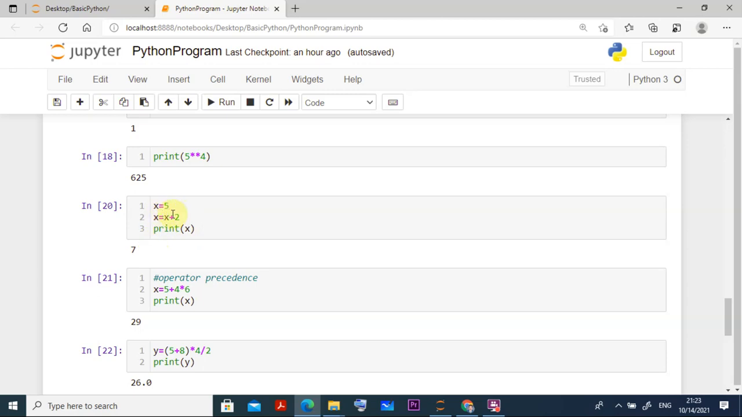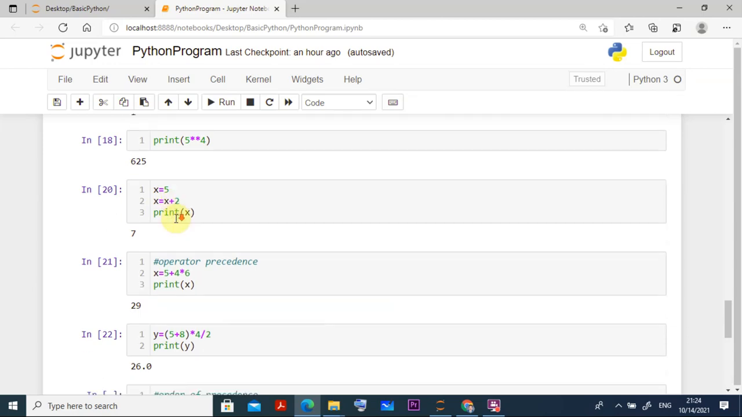Similarly, x is equal to x minus 2. So 5 minus 2 it will be 3. x is equal to x into 2, and like that you can go on. That is another way of writing it. You can write x plus equal to 2, and that means x is equal to x plus 2, the same thing. Similarly x minus equal to 2. You can write x multiplication equal to, x division equal to, all of these here.